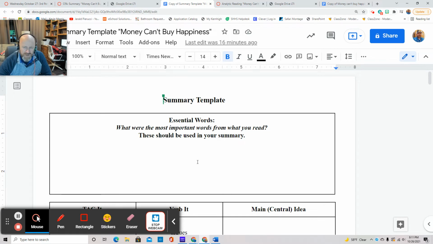Okay. This is where you're going to put your essential words. You can have both of these documents open at the same time if that helps you. Put your essential words in this box. This is what you're going to use to write your summary.